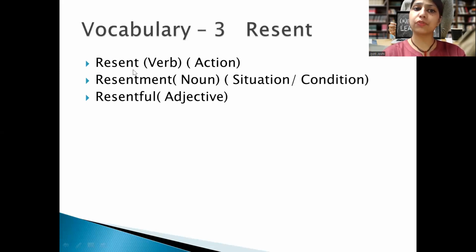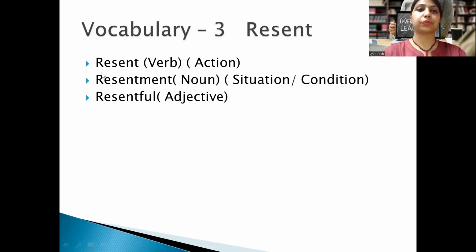One more point about nouns: firstly, you should understand what a noun is. A noun is the name of anything. So here, the name of that particular situation and condition becomes a noun, and it is called resentment.